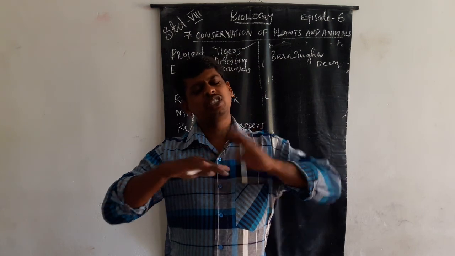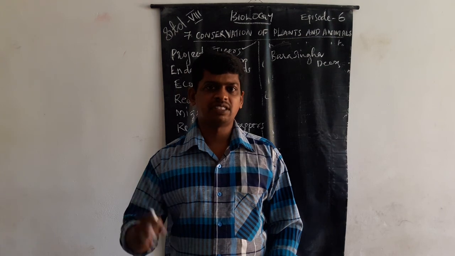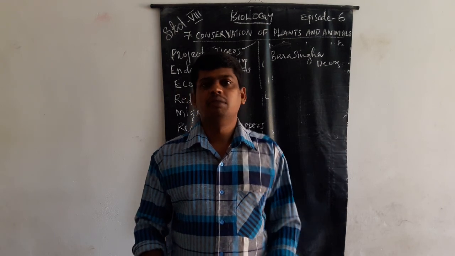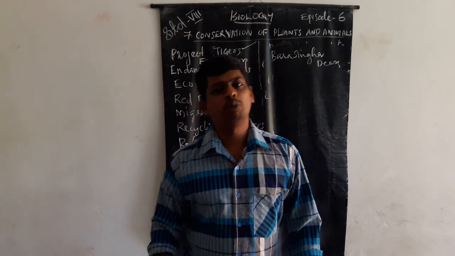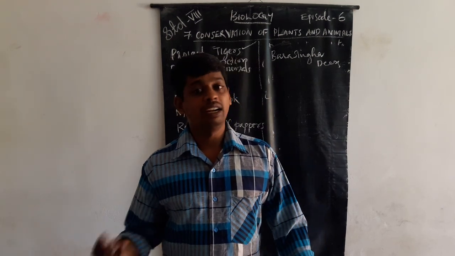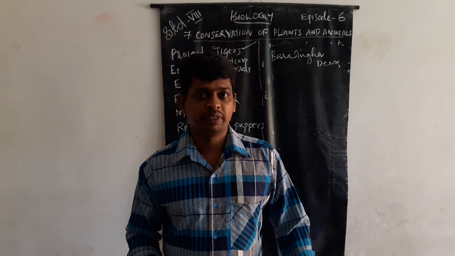I think most of the organisms were facing extinction because of external involvement, mainly human beings.